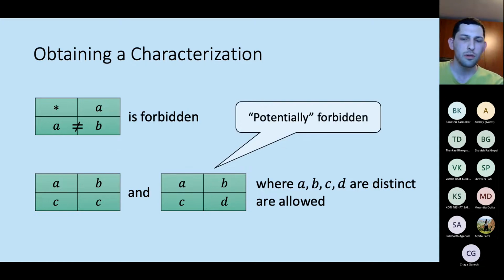Okay, and what I want you to first notice is that the second matrix, this ABCD, is what we call potentially forbidden, because we might consider adversaries trying to bias towards A and D, for example, the diagonal. But unlike the forbidden matrix, it may be possible that the overall function can be computed because of what happens outside of this submatrix. So the idea in the characterization is to look for these submatrices, apply the lemma, and learn about the structure of what happens outside of these submatrices.